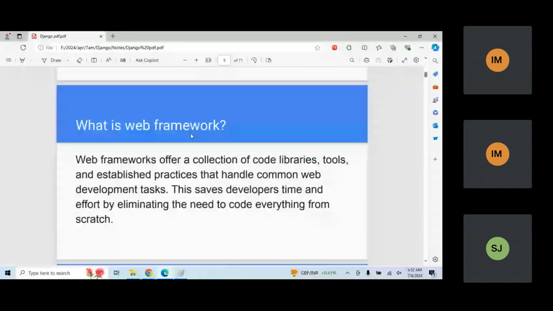Now, let's go with the next thing. What is a web framework? Web framework is the same idea. If I want to develop anything that runs on the browser, there are a number of files available. Libraries, or library modules, are nothing but ready-made files. Some tools are available to build your web application development work and to handle whatever tasks I want to assign. These things are available ready-made for me.